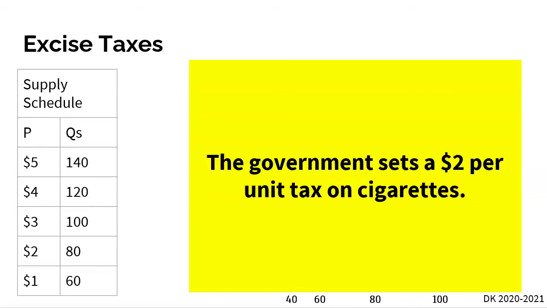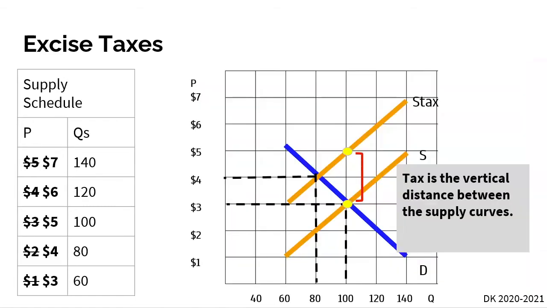And so here, let's say that the government sets a $2 per unit tax, or a $2 excise tax, on the production of cigarettes because they say cigarettes are bad for you. And because of that, we're going to make it more expensive. Well, what's going to happen? Well, here, our supply curve is going to shift to the left, right? We automatically know that because anytime there's an implementation of a tax, our supply curve shifts to the left.